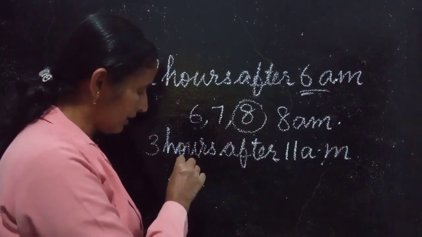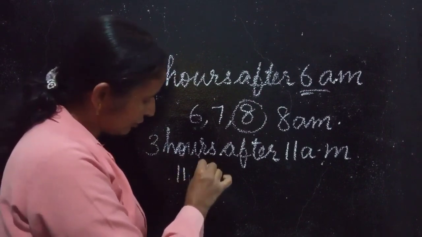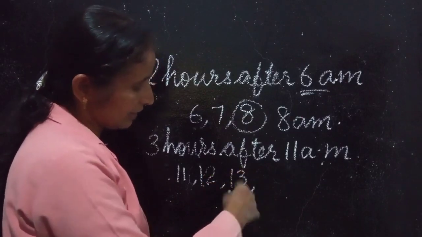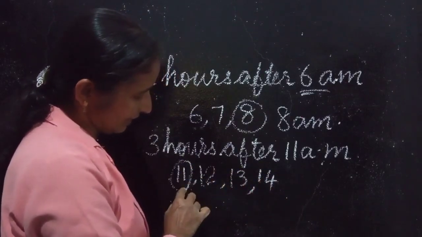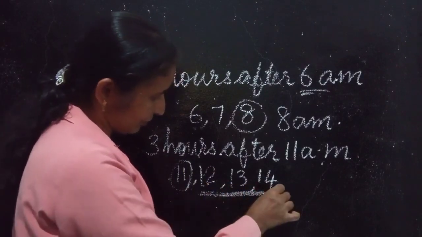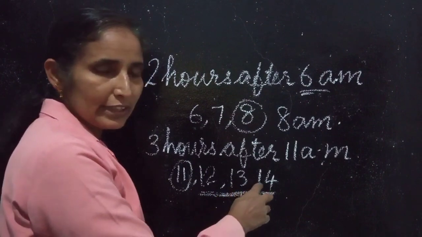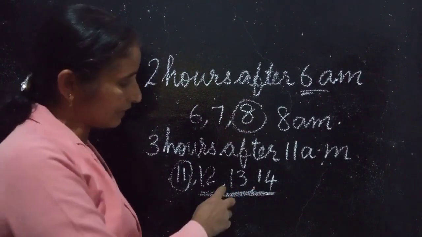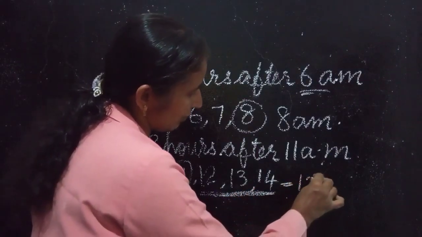Starting with 11, 11 after 12, 12 after 13. We are not counting 13 and 14 in time. Only in the railway time you can see 13 and 14. So we are counting it as 12.